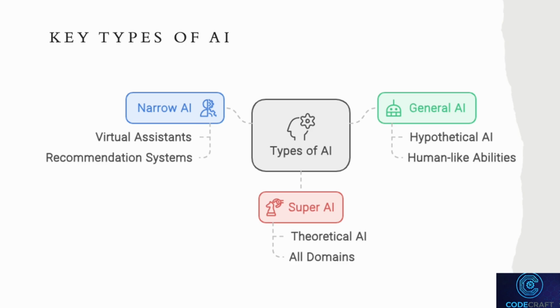Understanding these types helps us grasp where we are today with AI and where we might be headed in the future. For now, most of the AI we interact with daily is narrow AI, but the concepts of general and super AI guide much of the ongoing research and discussion in the field.